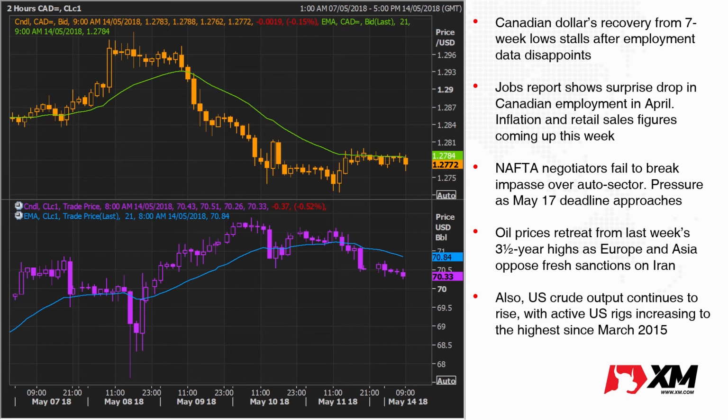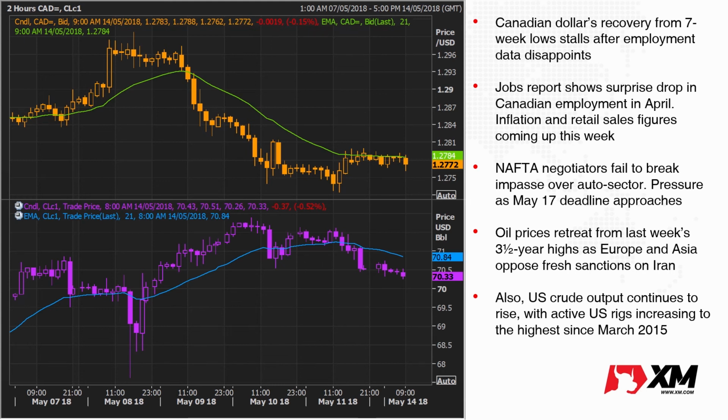And a quick look at oil prices. On Friday, we had the US oil rig count for last week, which showed the number of active rigs rising to the highest since March 2015. We also saw US crude output rising further last week, so all of that has been negative for oil prices.